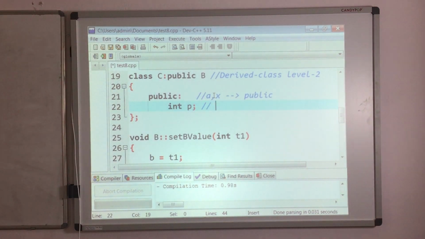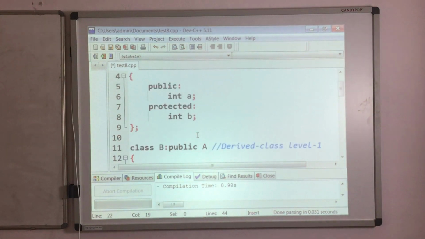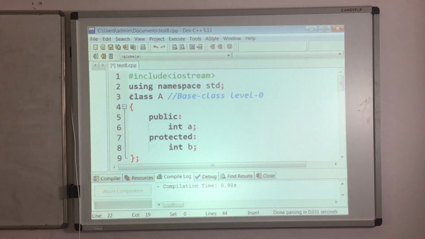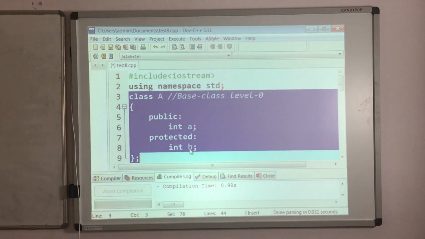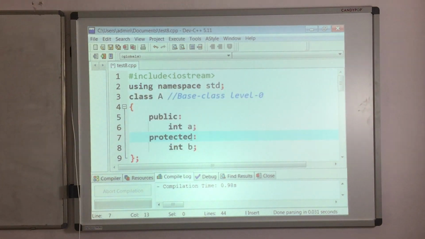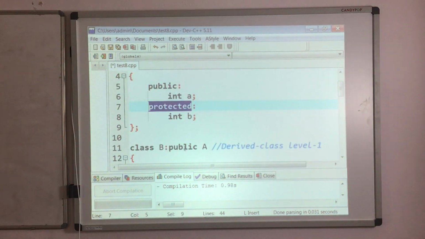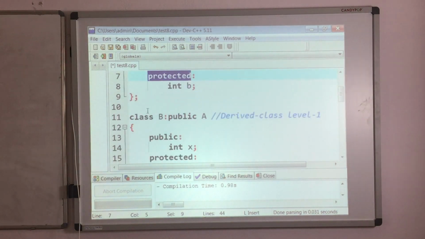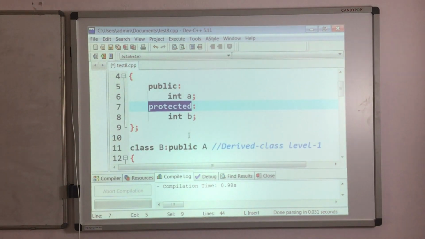You will get these protected members as well. From A class you will get the protected member B, and its access modifier is going to be protected only, because our mode of inheritance is public. Public means no change in access modifiers. Whatever we have in the base class, the same thing you will get in the derived class.